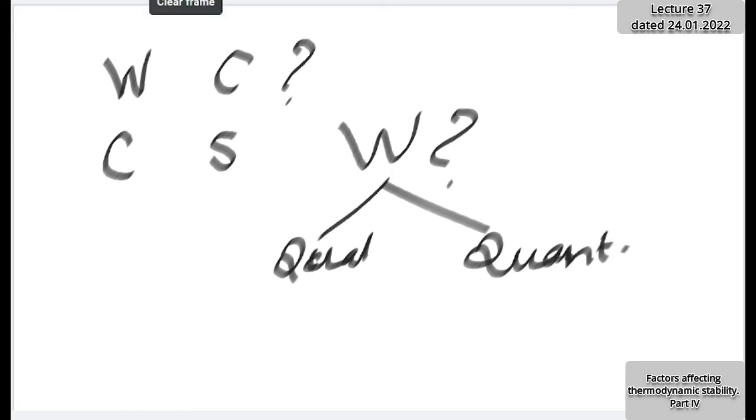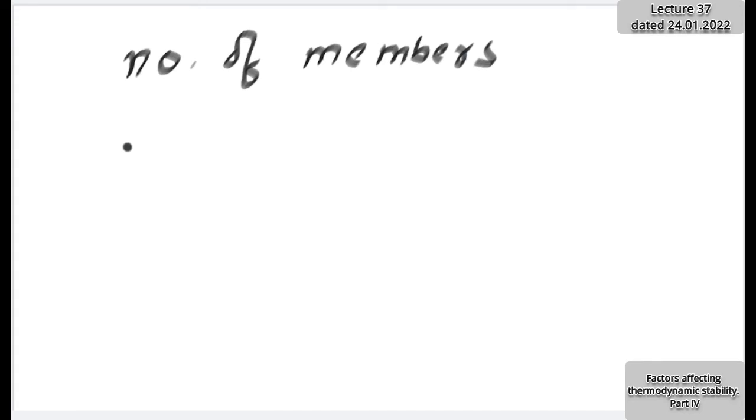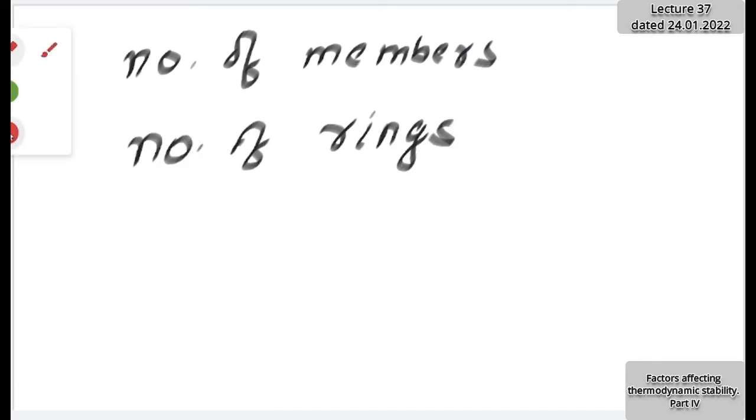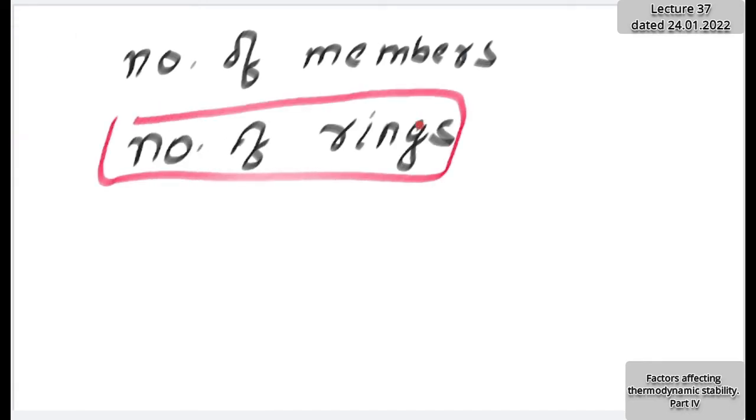Now I want to go to further refinement. Among chelates, which are more stable? Until now I was talking about chelates versus monodentate complexes. But if I consider chelates only, then among chelates, which are more stable? For that, two factors are there: one, the number of members, and the other, the number of rings. What is found? The higher the number of rings, the more will be the stability.